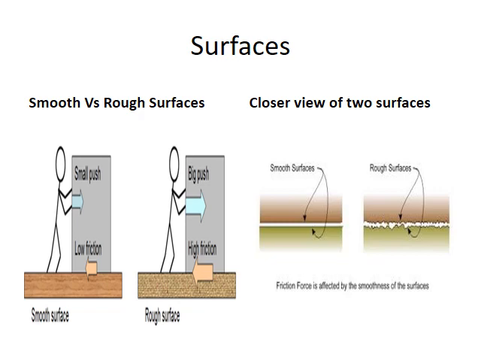Similarly, look at the view of smooth surface. Interlocking is negligible, which does not obstruct the object to move and therefore requires less force.